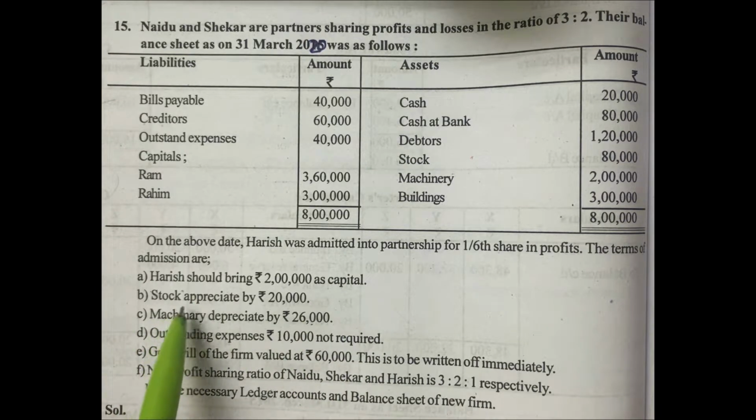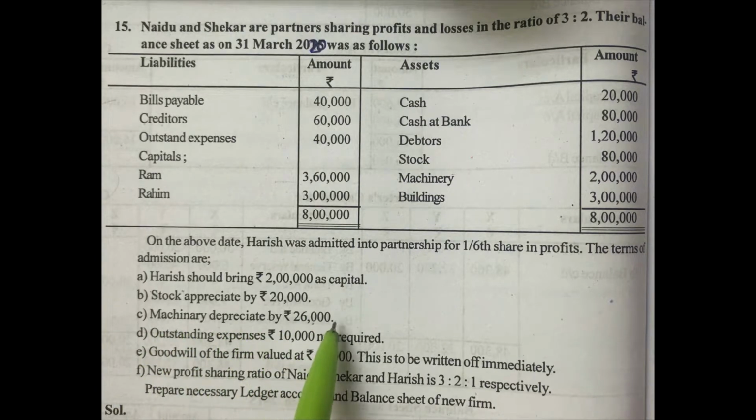B. Stock appreciated by 20,000. C. Machinery depreciated by 26,000 rupees. D. Outstanding expenses of 10,000 not required. E. Goodwill of the firm valued at 60,000 rupees. This is to be written off immediately. F. New profit sharing ratio of Naidu, Shekar and Harish is 3:2:1 respectively. Prepare necessary ledger accounts and balance sheet of the new firm. This is the question. Let us see the solution for this problem.